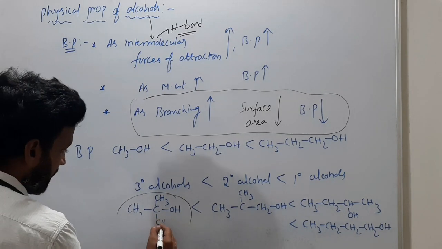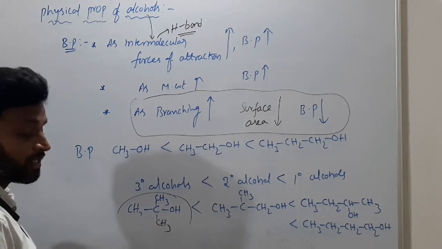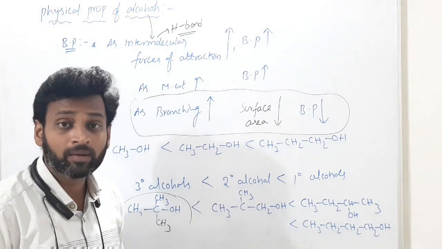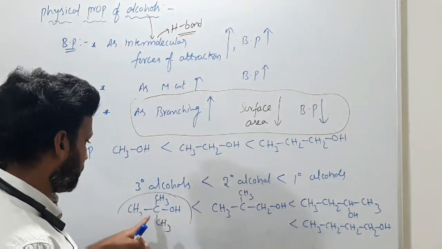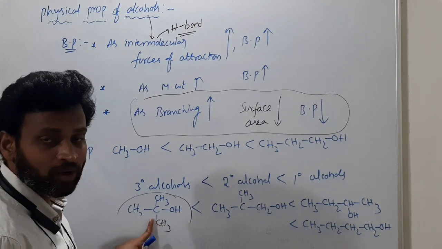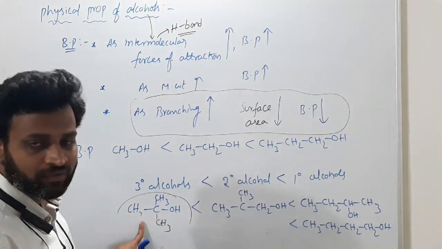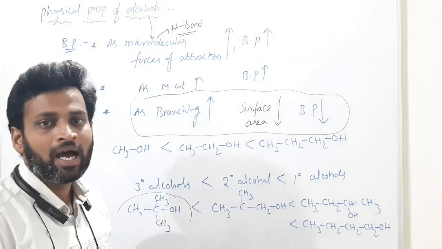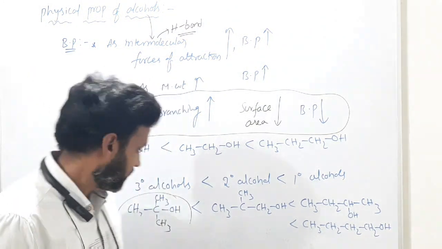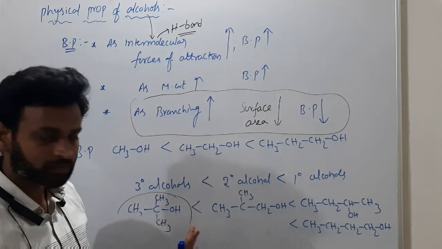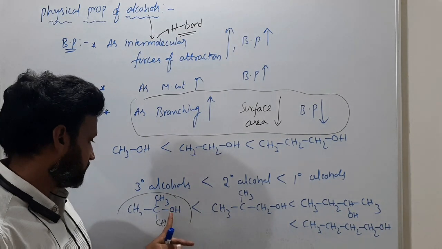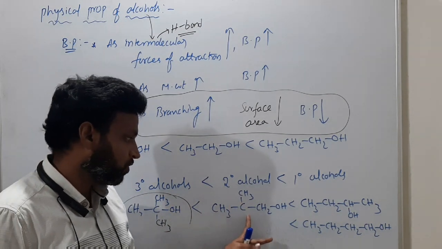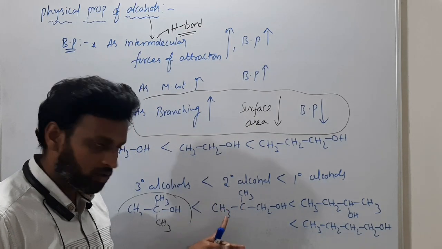So does tertiary butanol have less boiling point or more boiling point? Tertiary butanol has less boiling point because surface area is less. That's it. This is the final conclusion. I hope now you don't have any confusion in this. Here you remember, this is tertiary, this is isobutyl. Do you remember isobutyl alcohol?